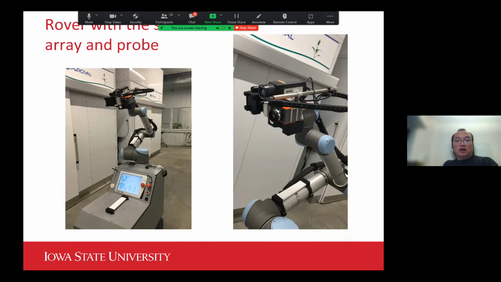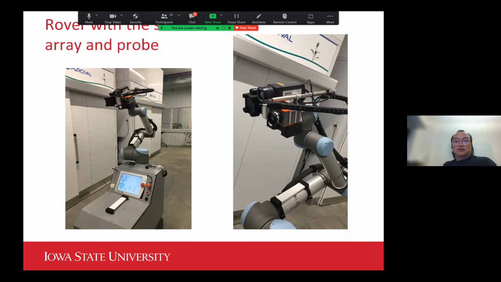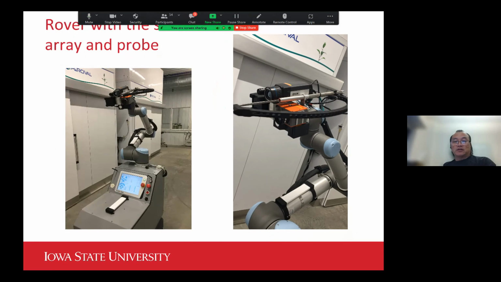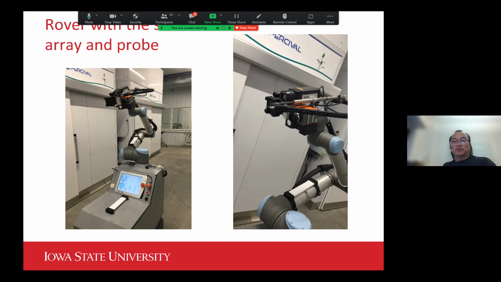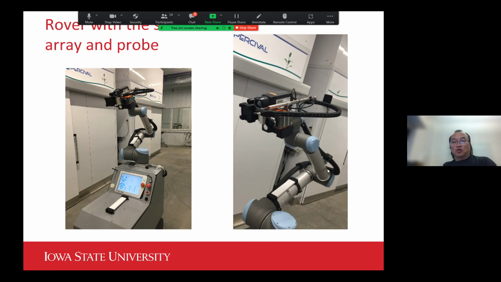This shows our current configuration of the rover. And this video I'm playing here shows the deployment of the probe.